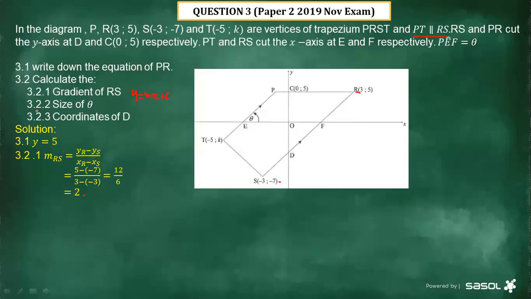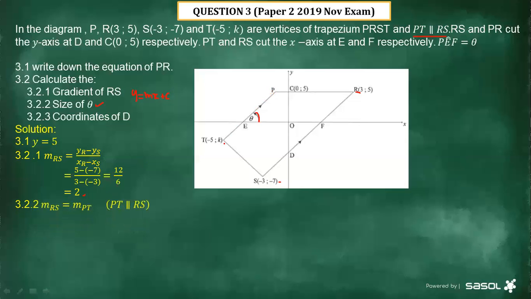Then 3.2.2, the size of what? The size of this angle theta. Now remember, when we're in need of this angle of inclination, what do we need? We need the gradient of the line where we find that angle, the gradient of this line, which is PT, right?